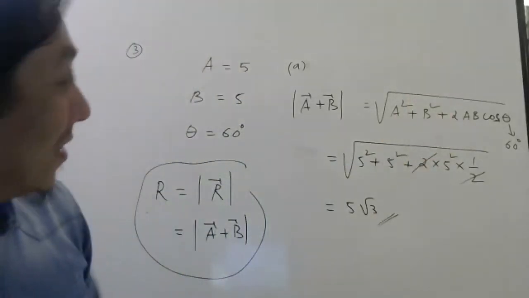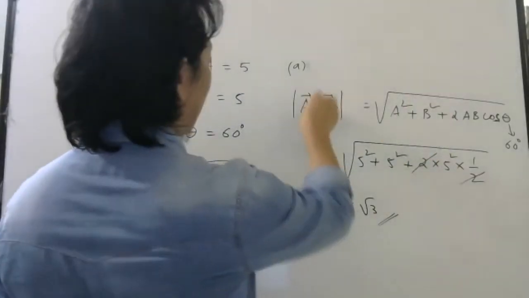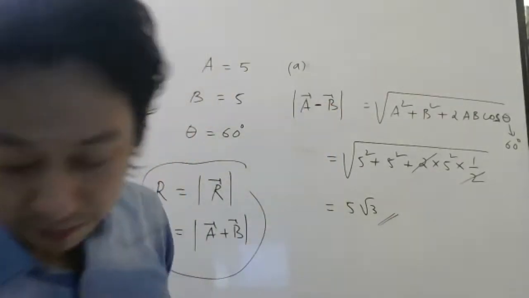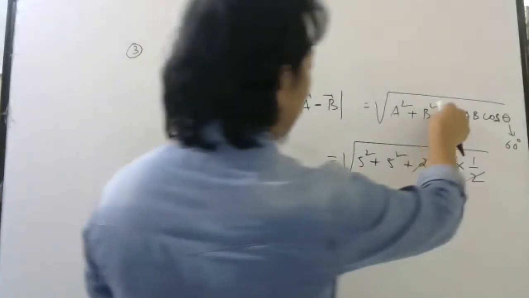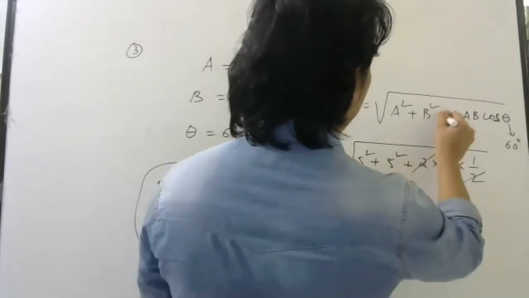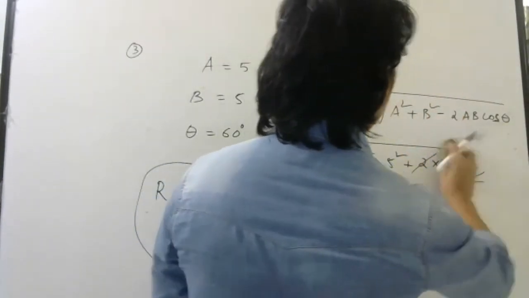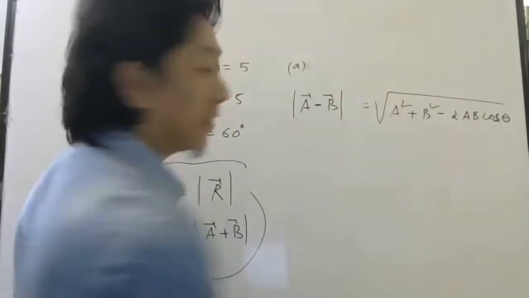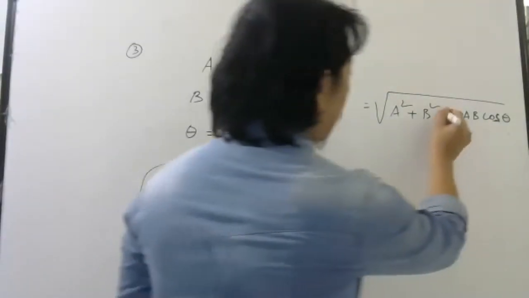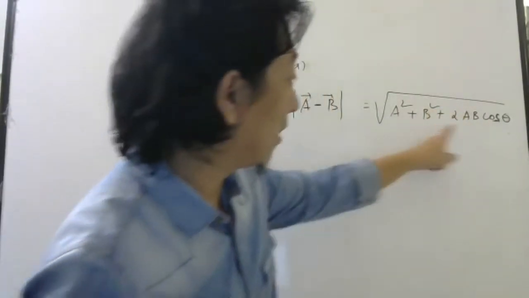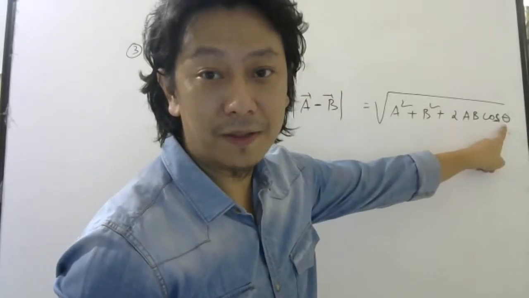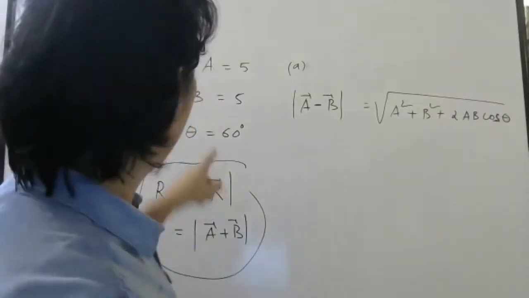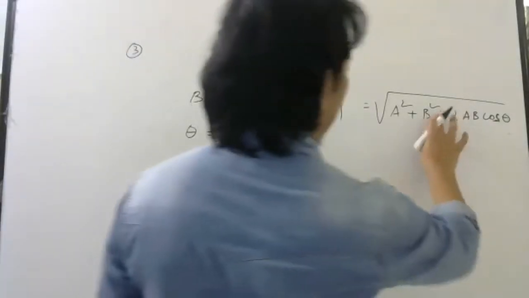Then they want the difference of two vectors, the magnitude of the difference. What is the formula for the difference? The only thing that will change is this will become minus. Or if you put plus here, then what angle should you use? 120. So be careful. But let me write minus.